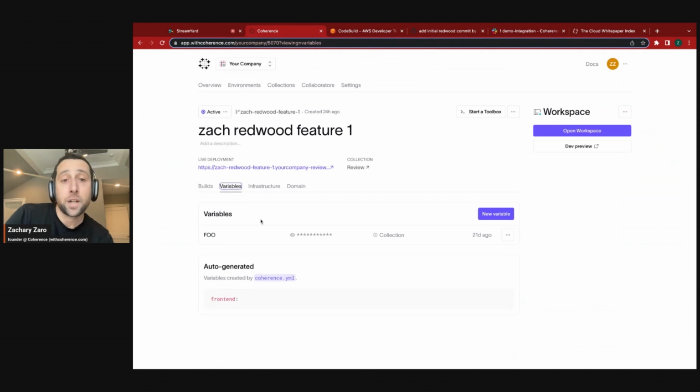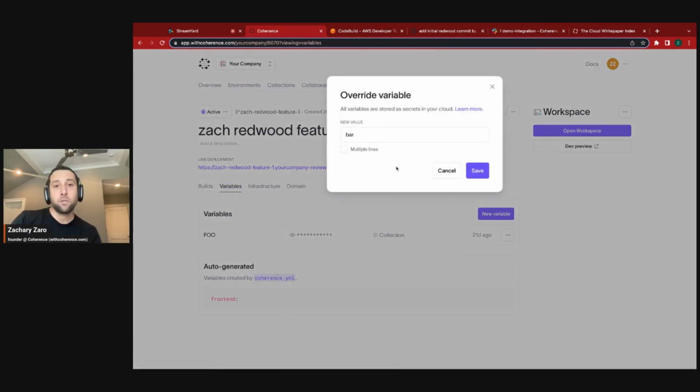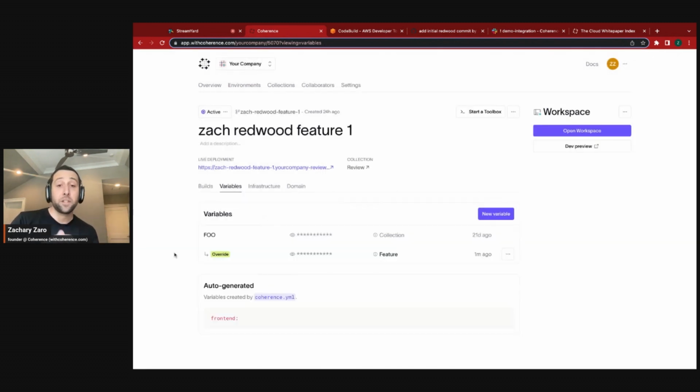You can manage variables here, and so similar to what we just saw, you can have collection level environment variables that are by default injected into all of these preview environments, and then I can right in the UI really easily override values for particular environments. Like, let's say I have a feature flag that I want to turn on for this environment or something like that. There's an easy way to do that. All these variables ultimately are stored in Cloud Secrets Manager under the hood, and they're mapped correctly to the right environments across the build, deploy, and runtime phases of your application.